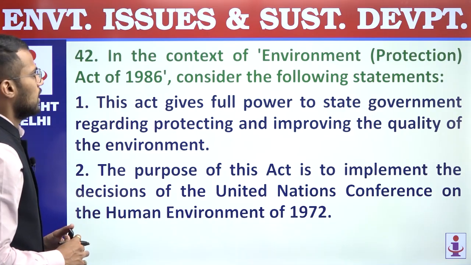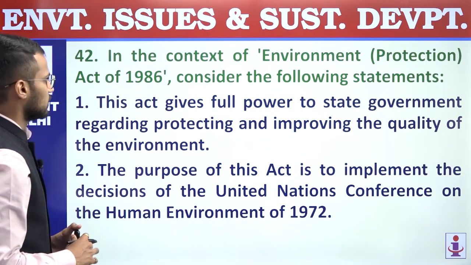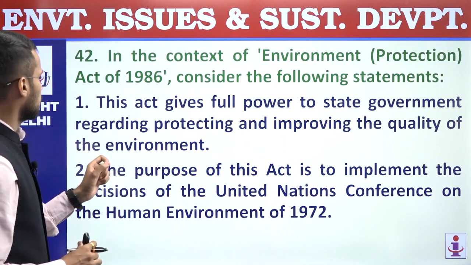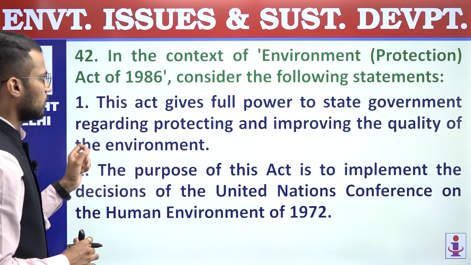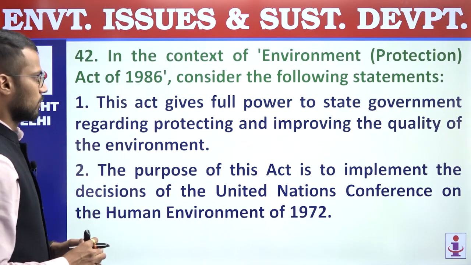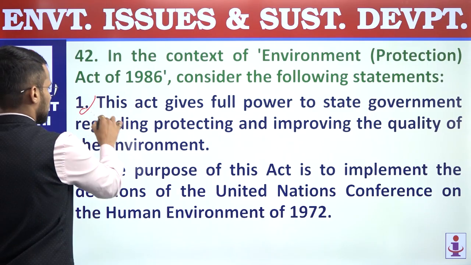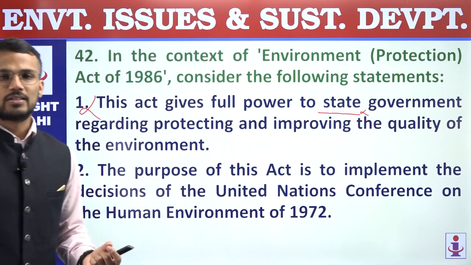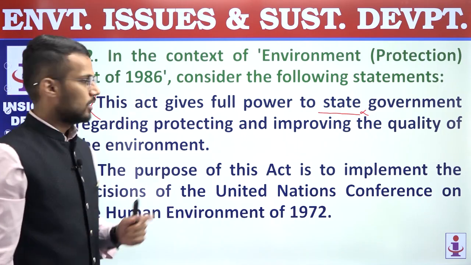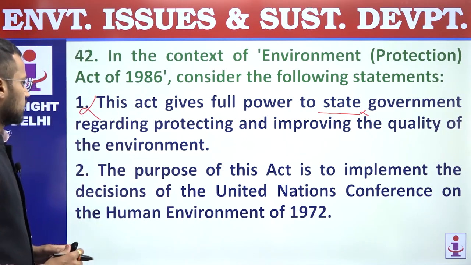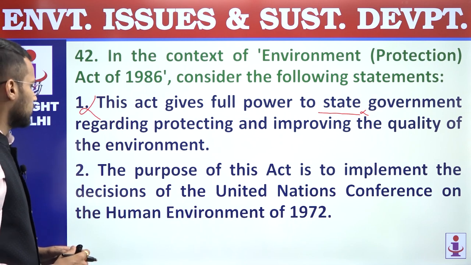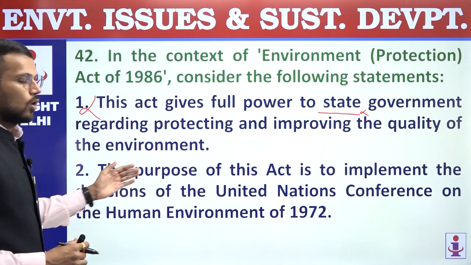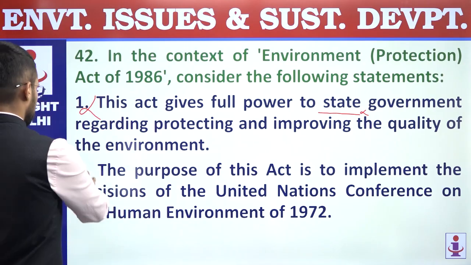42. In the context of Environment Protection Act 1986, consider the following statements. First, this act gives full power to state government regarding protecting and improving the quality of the environment. Now this statement is an incorrect statement, because powers are not given to the state governments, powers are given to the central government. First statement is incorrect. Second, the purpose of this act is to implement the decisions of United Nations Conference on Human Environment of 1972, correct statement.